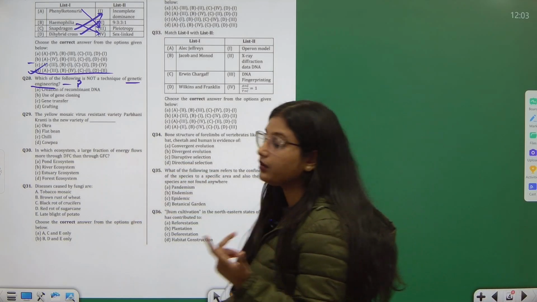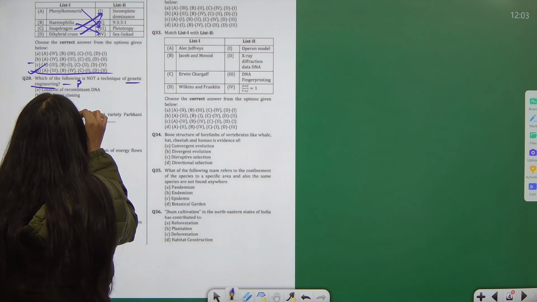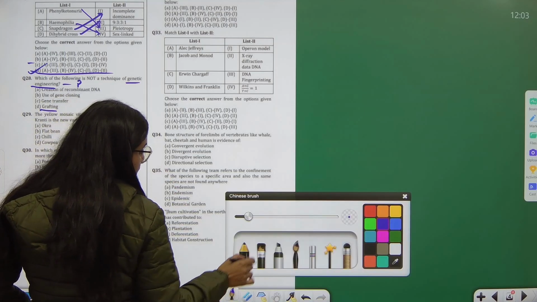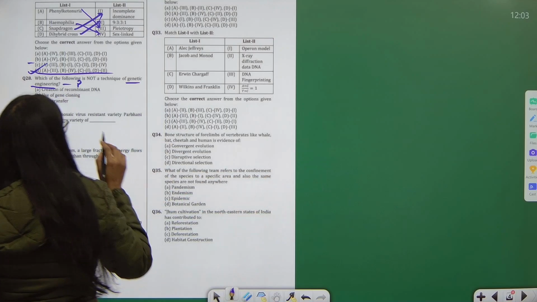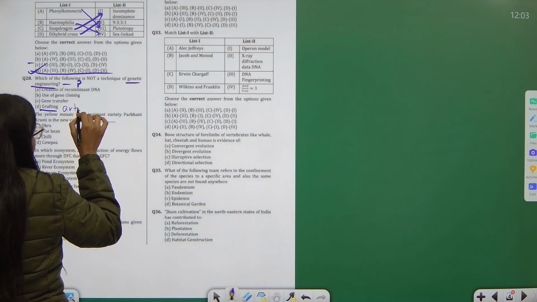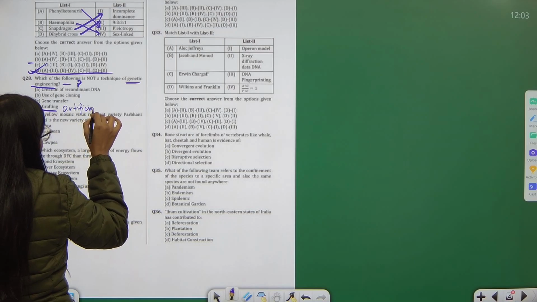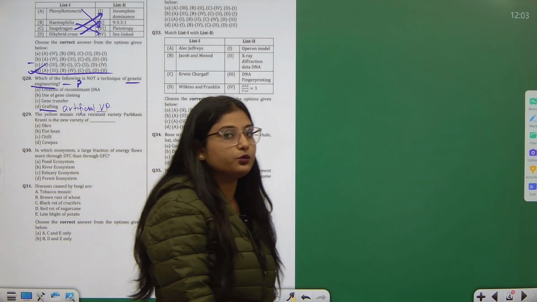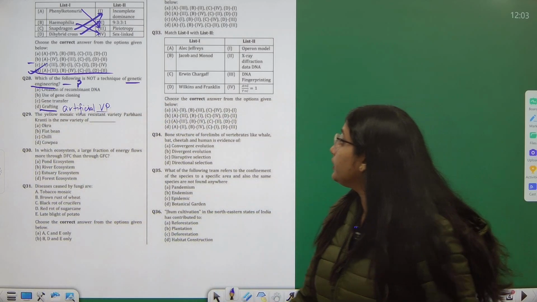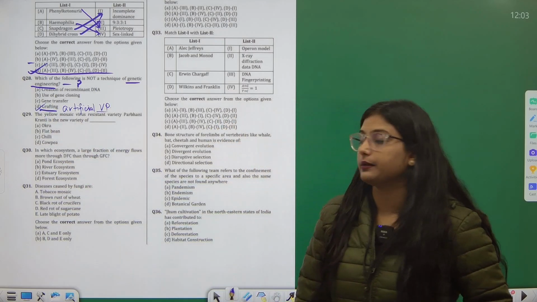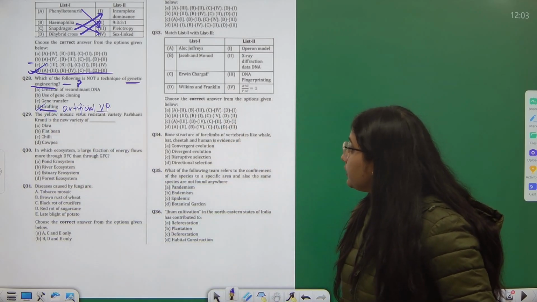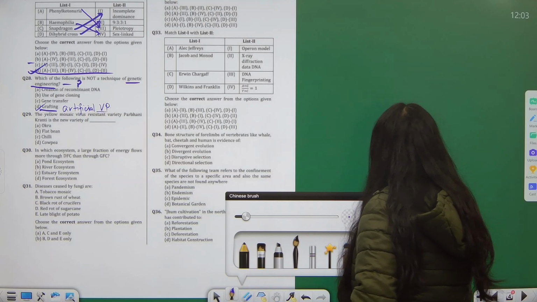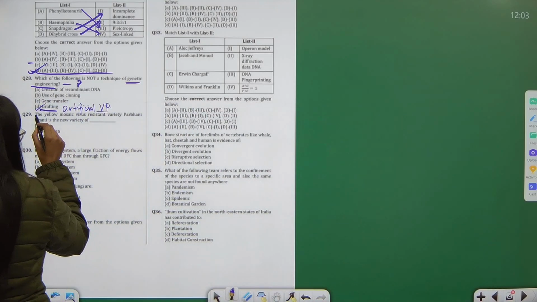But grafting is a method of artificial vegetative propagation. So it has nothing to do with genetic engineering. So here D part is not a technique for the same. Question number 29. It is asking something about yellow mosaic virus.